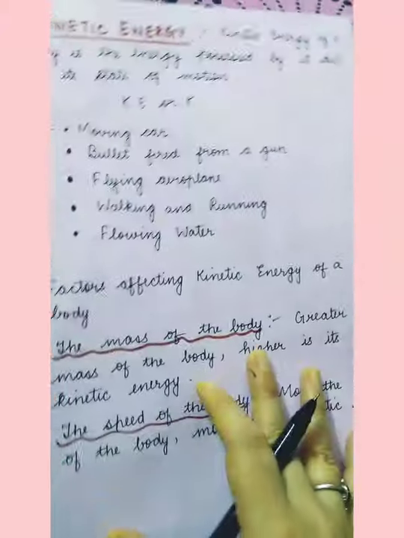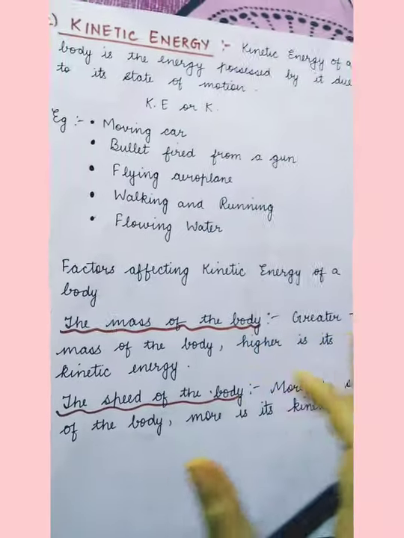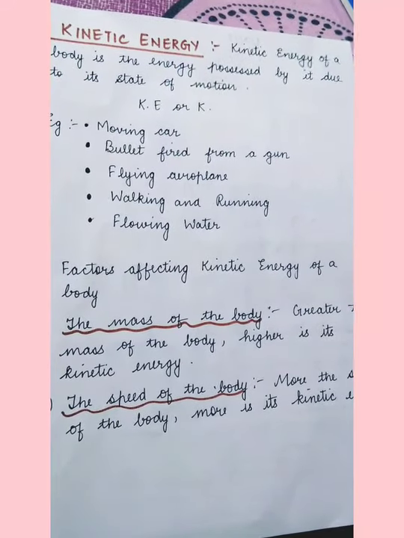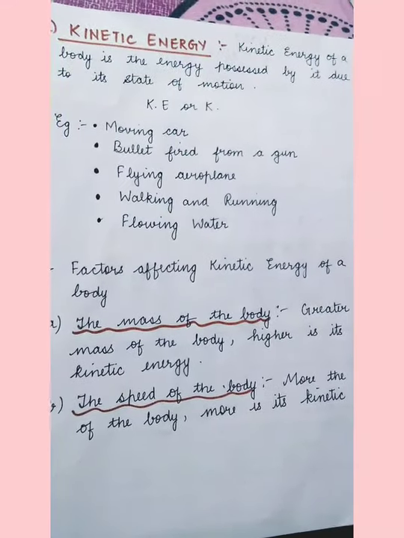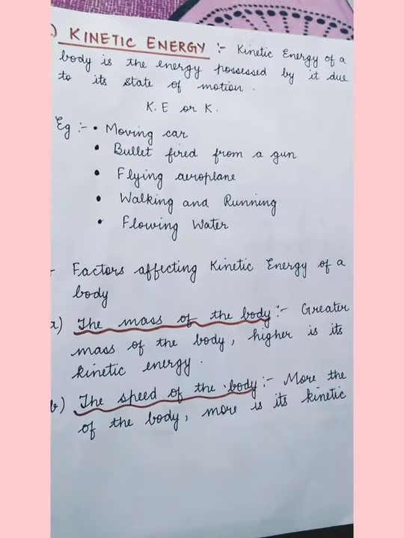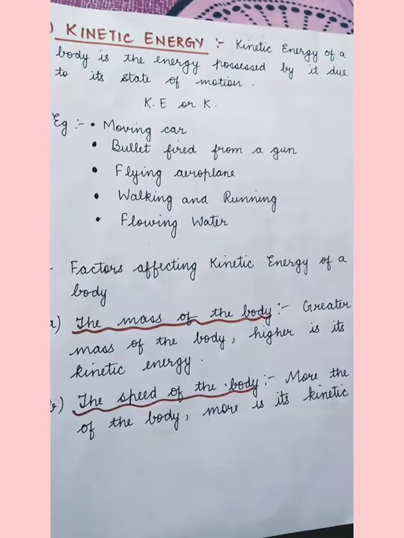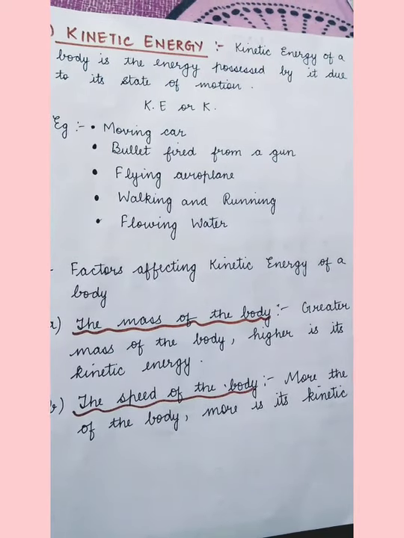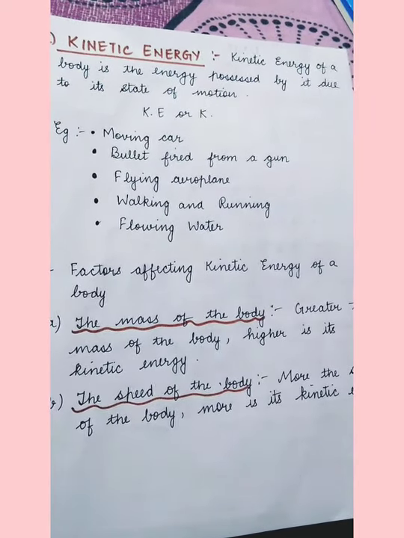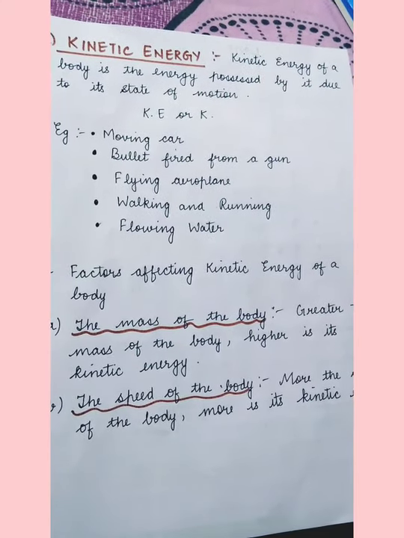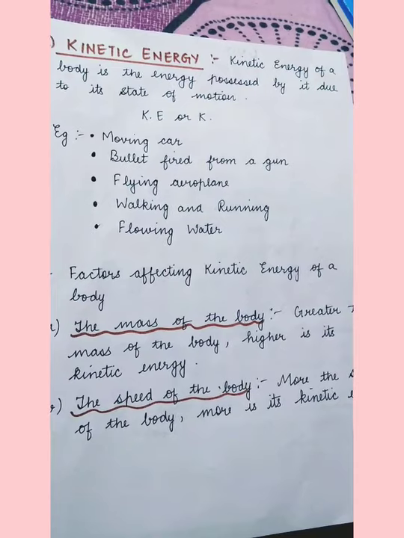Next is kinetic energy. So kinetic energy is the energy possessed by a body due to its state of motion. What is its symbol? Either K.E. or K. What are some examples of kinetic energy? Moving car, bullet fired from a gun, flying aeroplane.